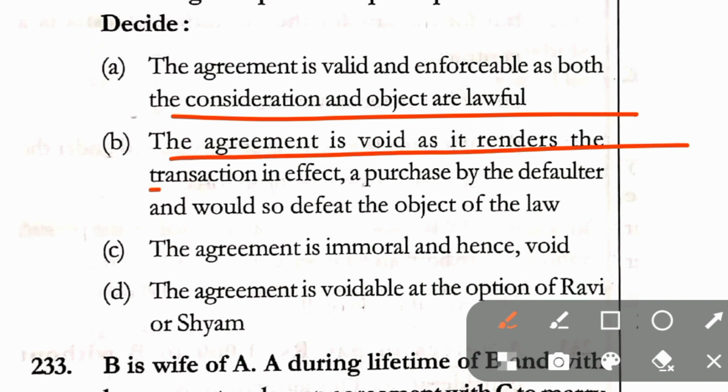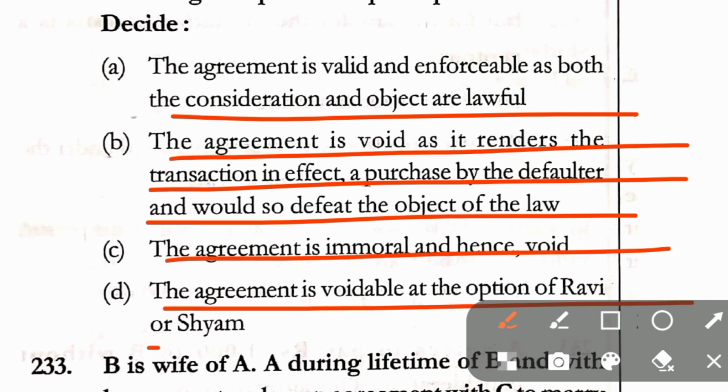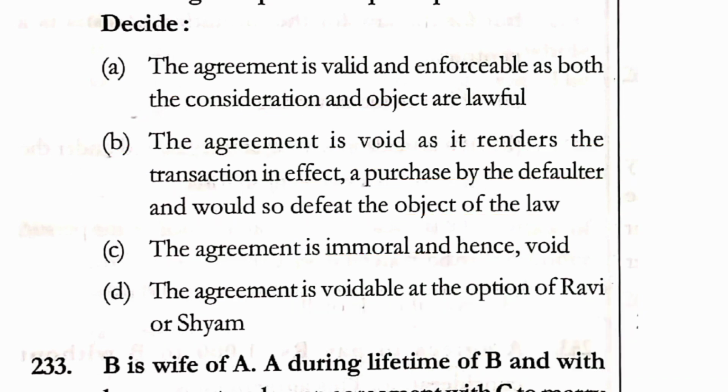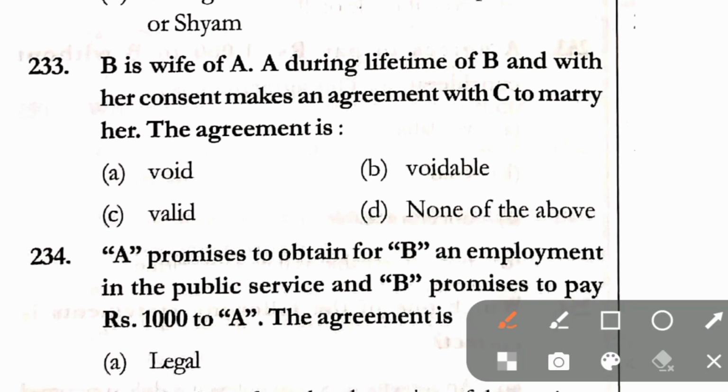B, the agreement is void as it renders the transaction in effect a purchase by the defaulter and would so defeat the object of law. C, the agreement is immoral and hence void. And D, the agreement is voidable at the option of Ravi or Shyam. In question number 232, correct answer is option B. The agreement is void as it renders the transaction in effect a purchase by the defaulter and would so defeat the object of law.